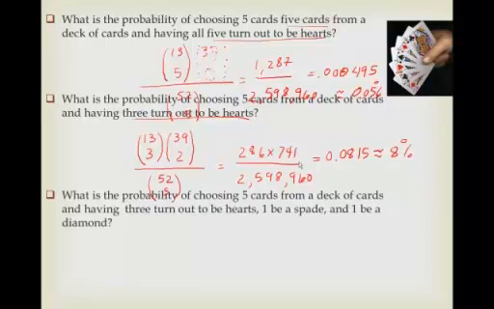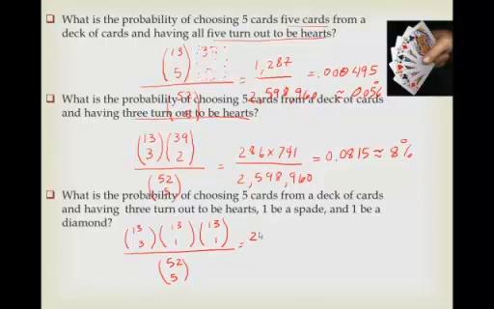So now, what's the probability of choosing 5 cards from a deck of cards and having 3 turn out to be hearts, 1 a spade, and 1 a diamond? Well, remember, we've got to put up here all of our choices, whether or not it's shown in here. So we know we're going to have 13 choose 3. That's for the 3 hearts. 13 choose 1 for the spade. And 13 choose 1 for the diamond. All over 52 choose 5.